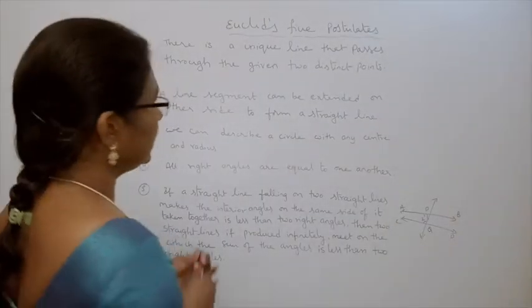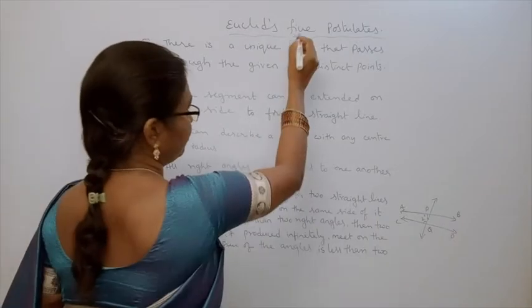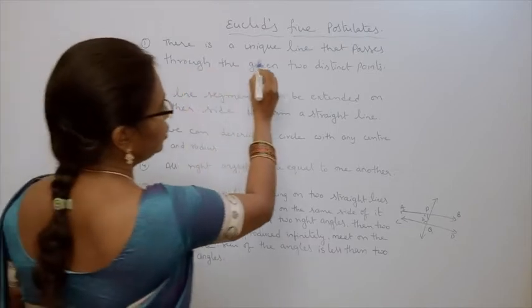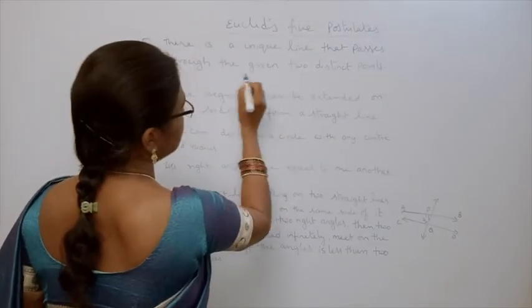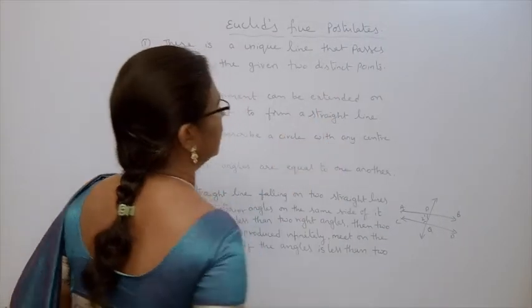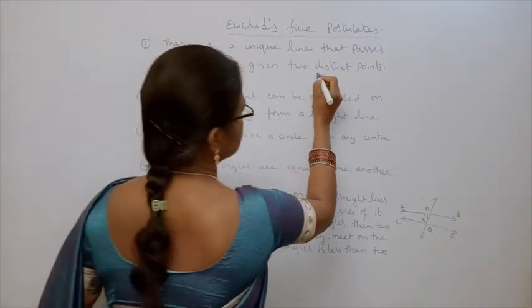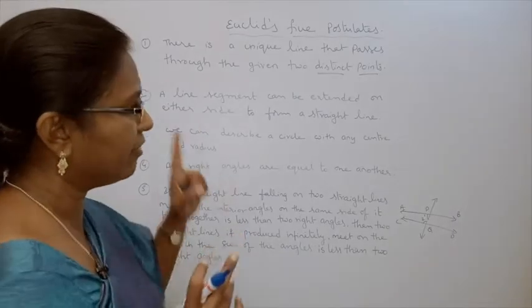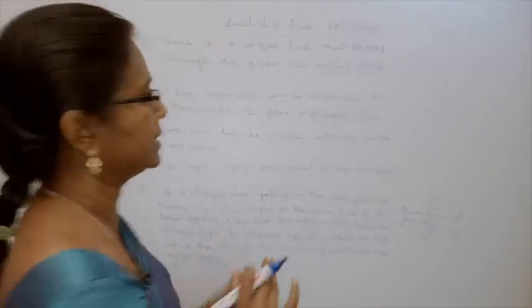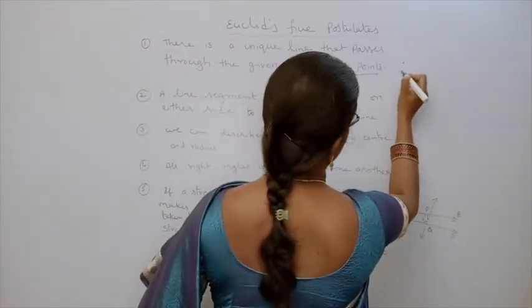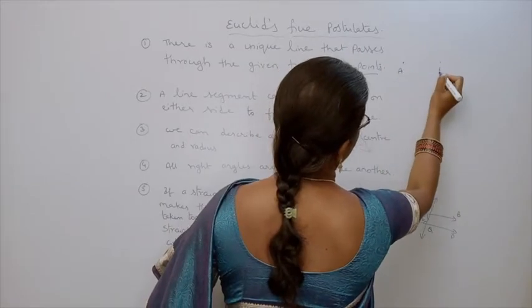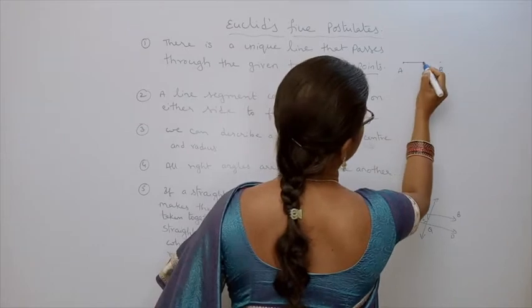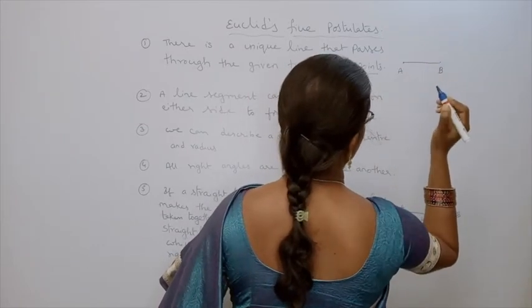Next one, Euclid's postulates. Five postulates are given in your textbook. The first: there is a unique line that passes through the given two distinct points. What is the meaning of distinct points? Two different points. Suppose A, B. How many lines can you draw? Only one line you can draw through two points.